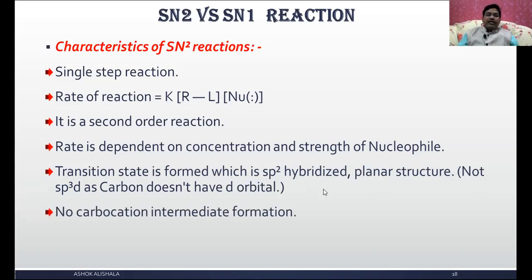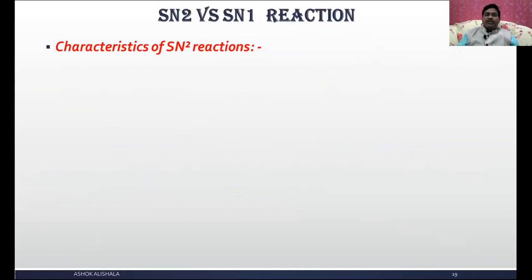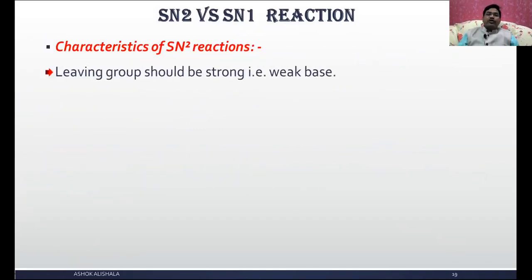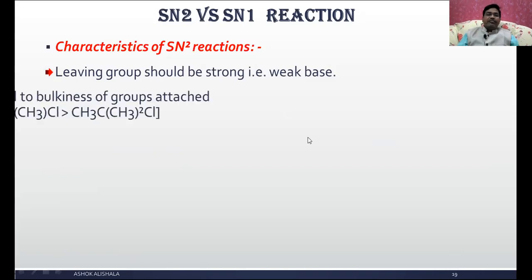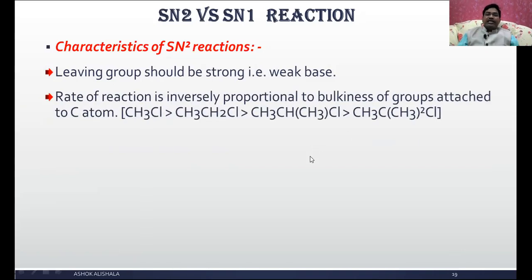No carbocation intermediate is formed in the SN2 reaction. And the leaving group should be good, that is, a weak base. The rate of reaction is inversely proportional to the bulkiness of groups attached to the carbon atom. Methyl chloride and ethyl chloride are primary. The reactivity of methyl chloride is greater than ethyl chloride, then isopropyl chloride, then tertiary butyl chloride. With increasing bulkiness of the groups, the rate of the SN2 reaction slowly decreases.